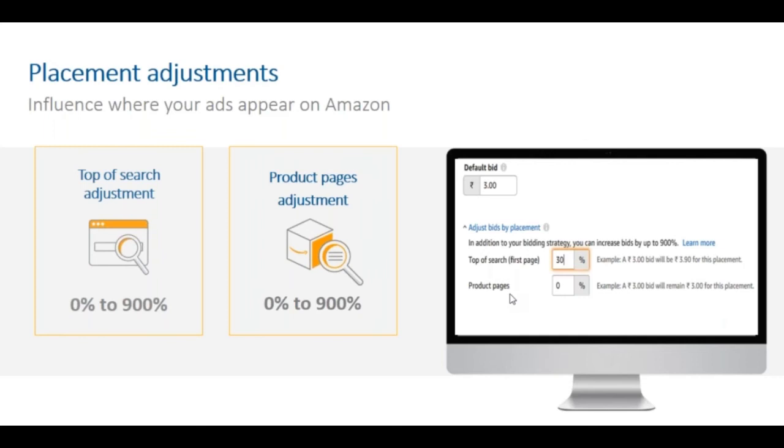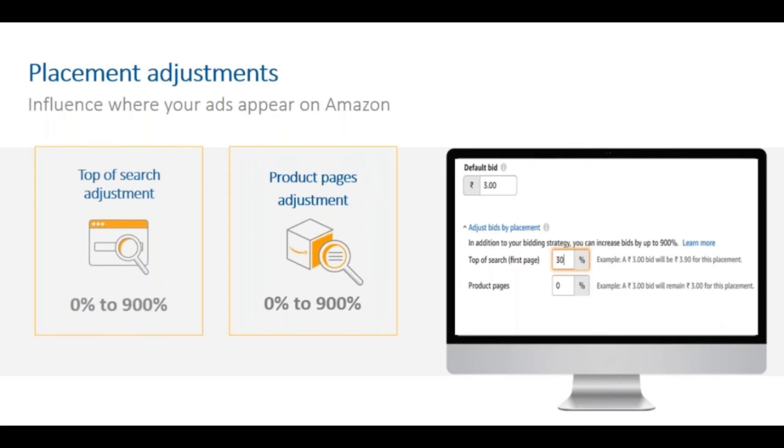So you can increase your bids by 900%. If I'm an aggressive advertiser and I want my ads to appear on top of search almost every time, I would go ahead and select something close to 900%. That's going very aggressive. Based on your appetite and your willingness to spend on a particular location, you can select this option.